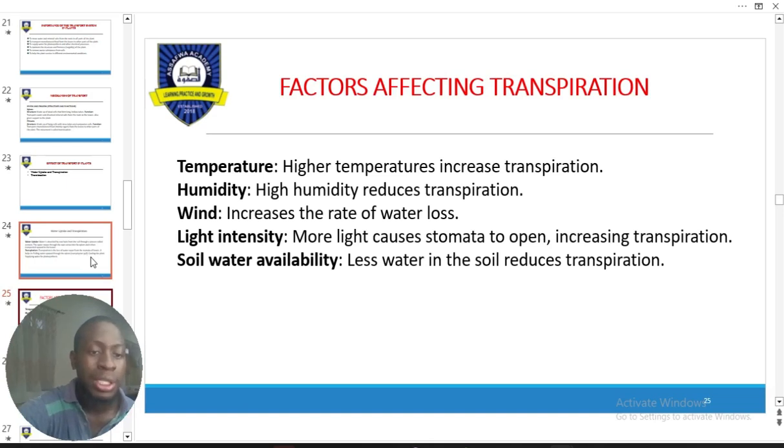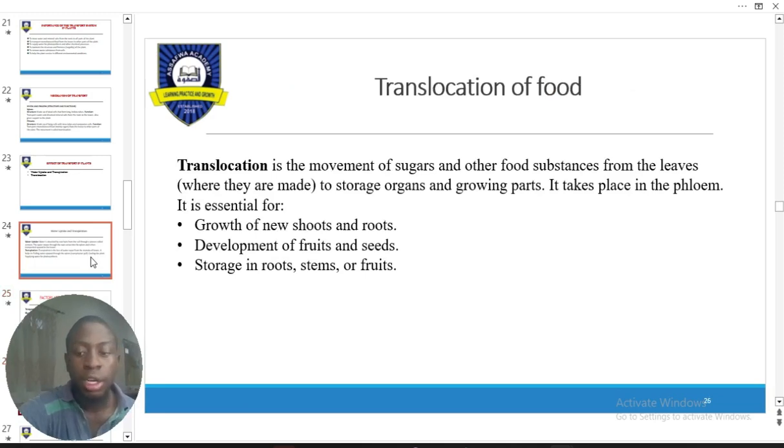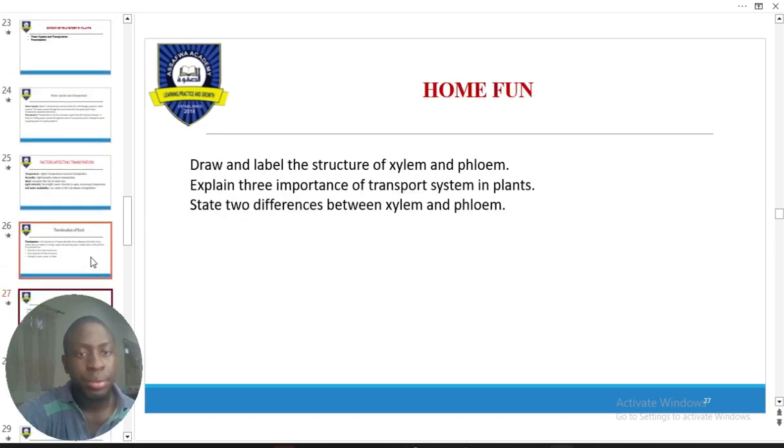Now, transportation of food. I believe I've already given you this in detail. Movement of food from the leaf to other parts of the what? The plant, as a result of what? The action of the phloem. Now, these are certain forms that you can practice, or I've given to you in the past, or you can go over it as a form of revision.